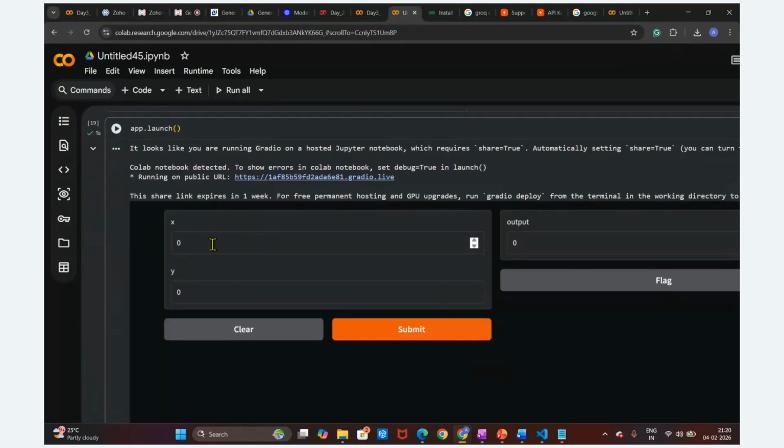Okay, fine. So here we are going to provide this 10 value. We are going to provide the 20 value. Now we are going to submit this. Okay, we got this output as 30. Yes, we got the output.